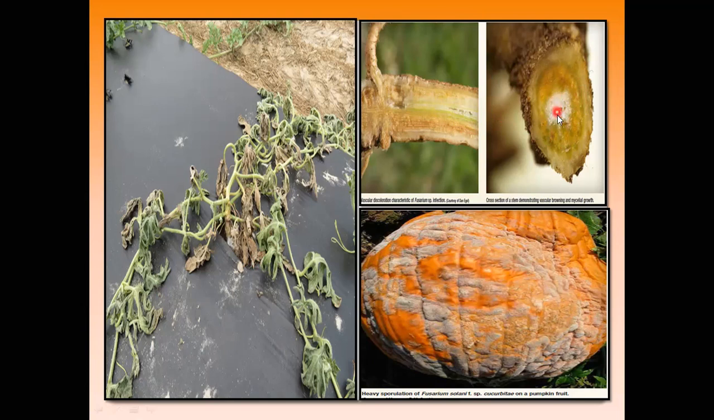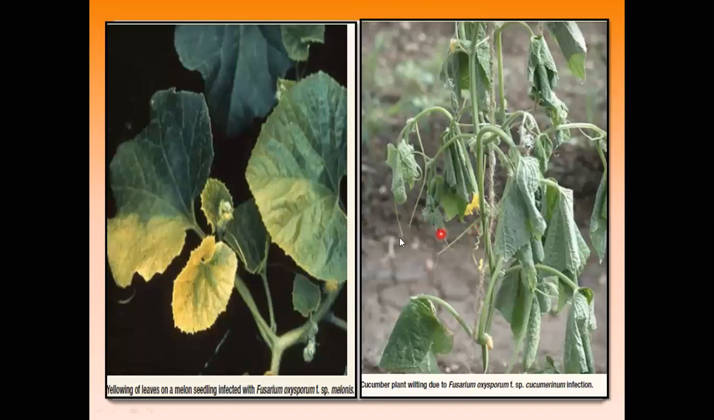Under moist conditions, some white or pinkish fungal growth is seen on the dead stem or inside the stem portions. Okay, so these are the fruits of the pumpkins. A whitish or grayish-white mass is seen on the outer surface of the fruits produced from infected pumpkin plants.